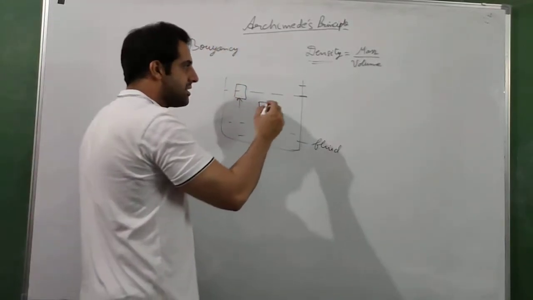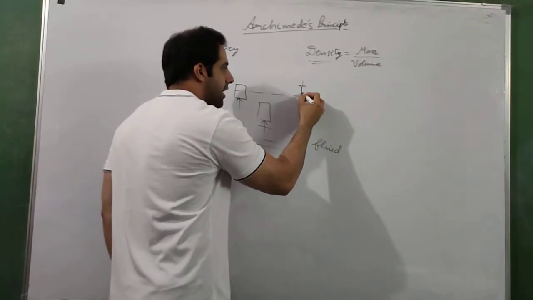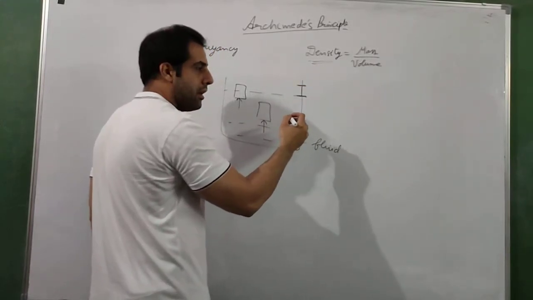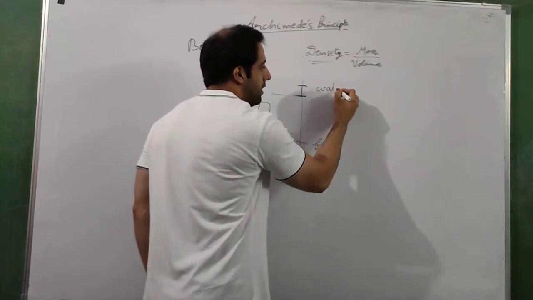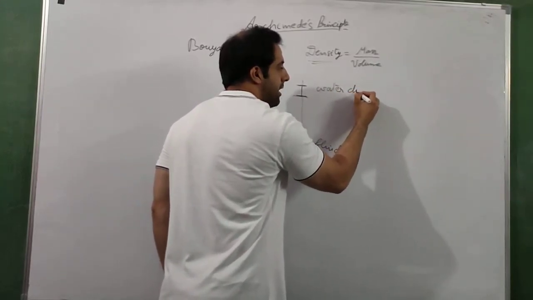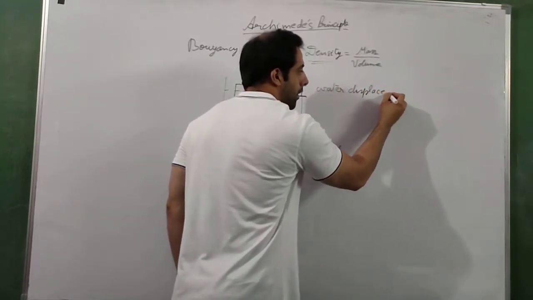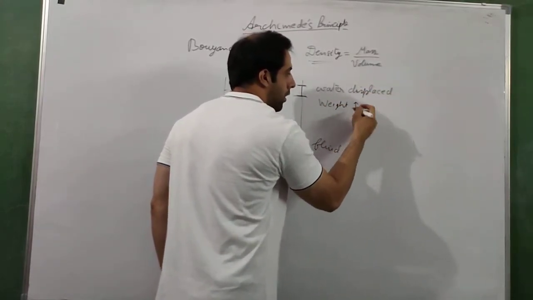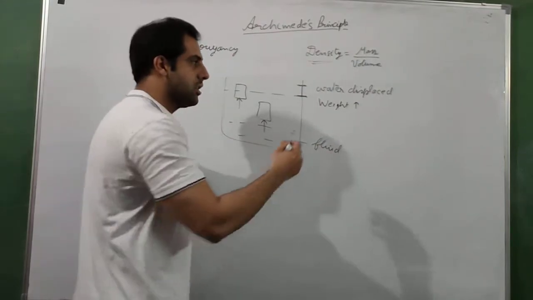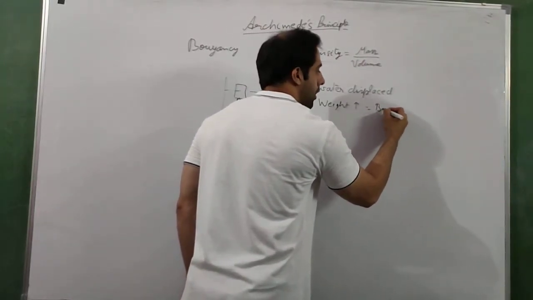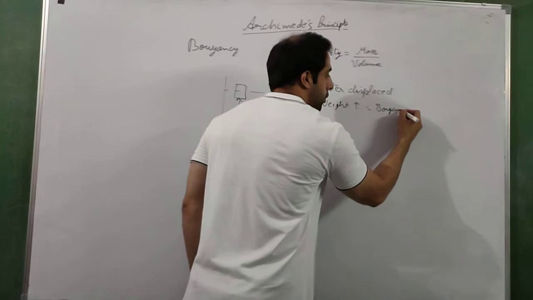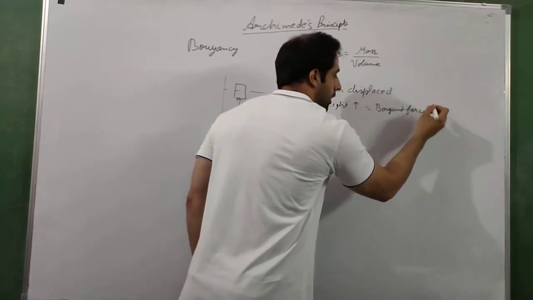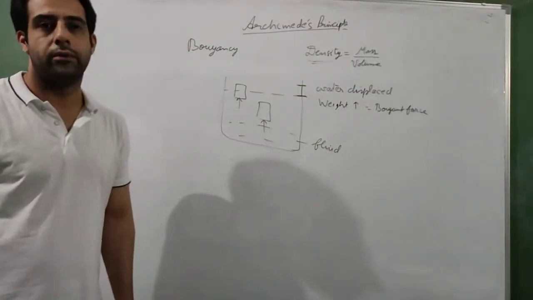Now what Archimedes said is that whatever is the rise of the level, or whatever is the water displaced, the weight of this water displaced is equal to the buoyant force applied by this fluid.